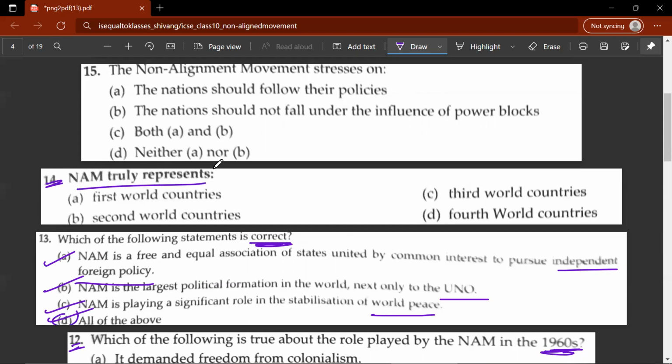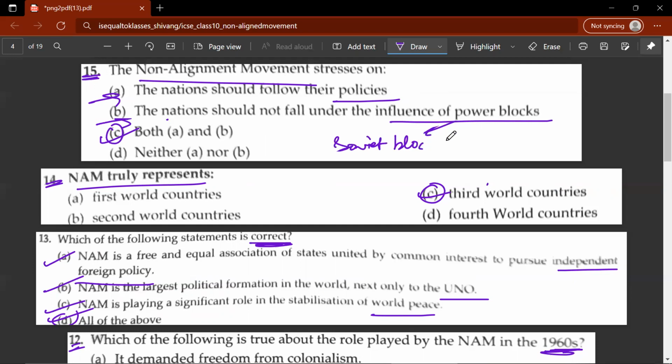14th, NAM truly represents what? So it truly represents third world countries. 15th question, the non-alignment movement stresses on. So it stresses on both A and B. So C would be the correct option. A states that the nations should follow their own policies. B states the nations should not fall under the influence of power blocks. Power blocks in the sense you have the Soviet bloc, the USSR bloc, and you have the American bloc.